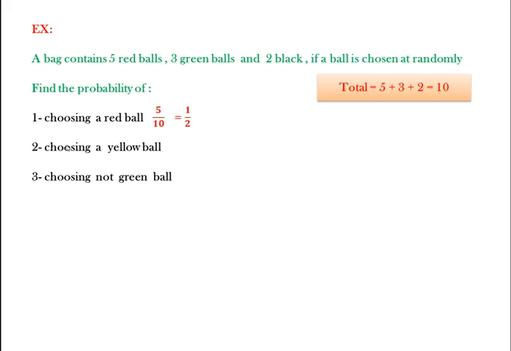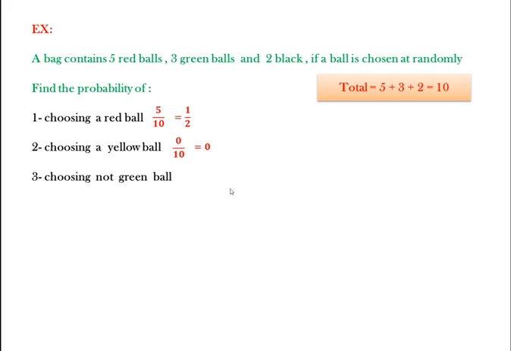Number 2, the probability of choosing a yellow ball. When we look here, we do not find any yellow ball, so it's an impossible event. There is no chance of choosing a yellow ball, so it is 0 over the total 10. It's an impossible event, equal to 0.